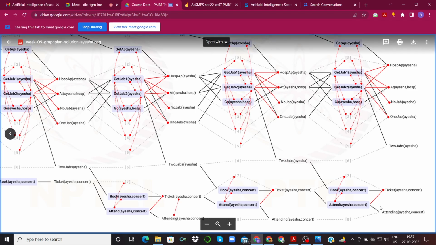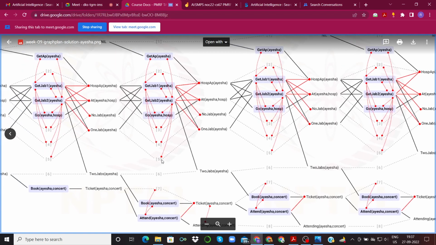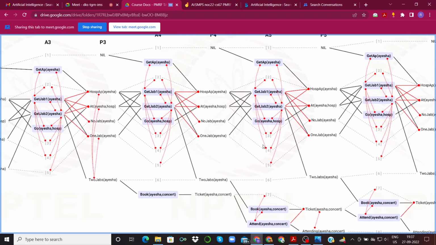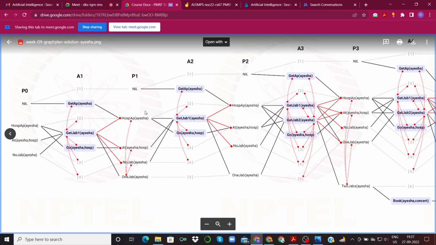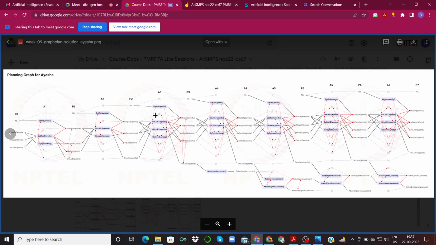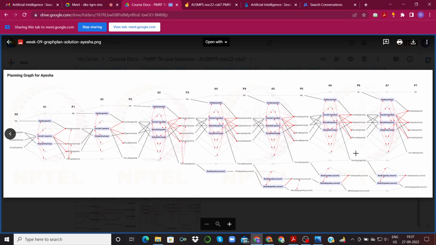Okay, so this way we will keep on moving backwards while ensuring that we don't choose actions that are contradictory to each other. We will do that until we arrive at P0, and that would give us our whole plan.